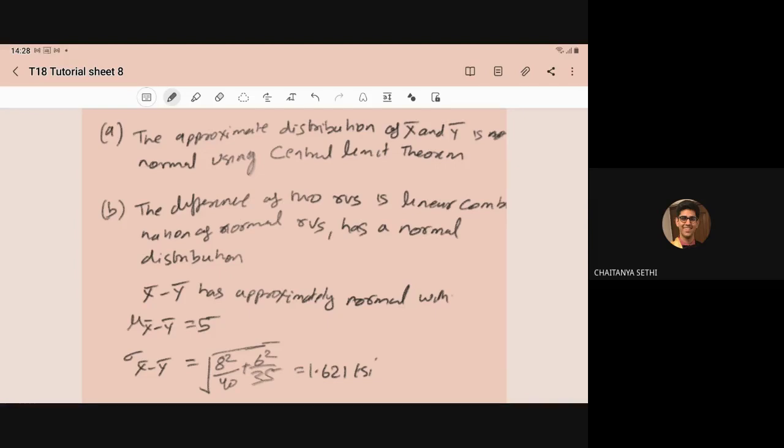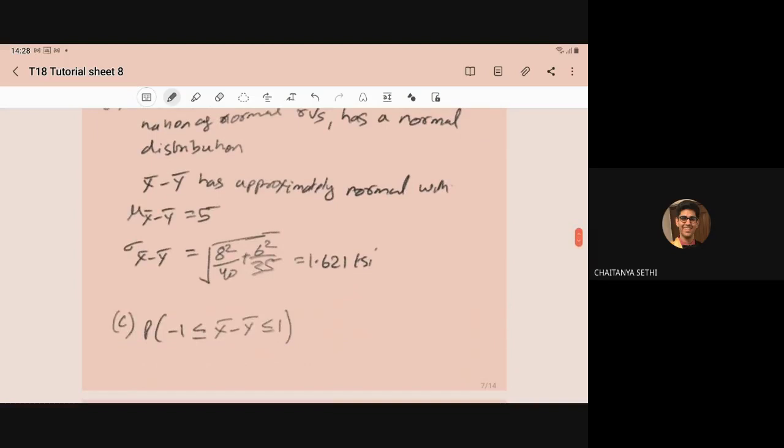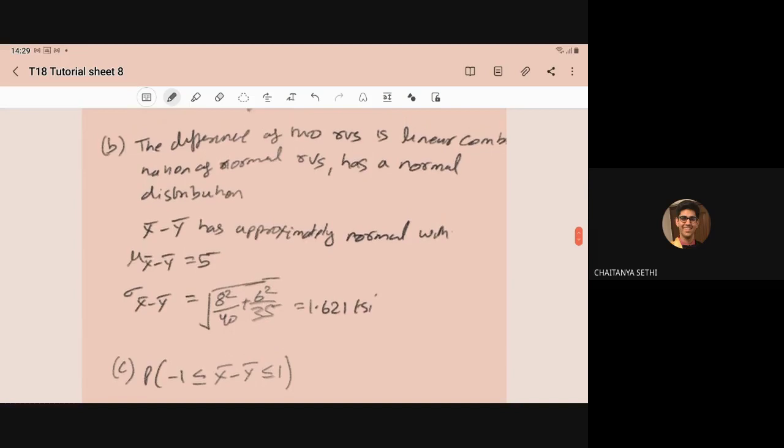When we say normal distribution, we always have to specify the parameters, mean and variance. So the mean of X bar minus Y bar is given to you.